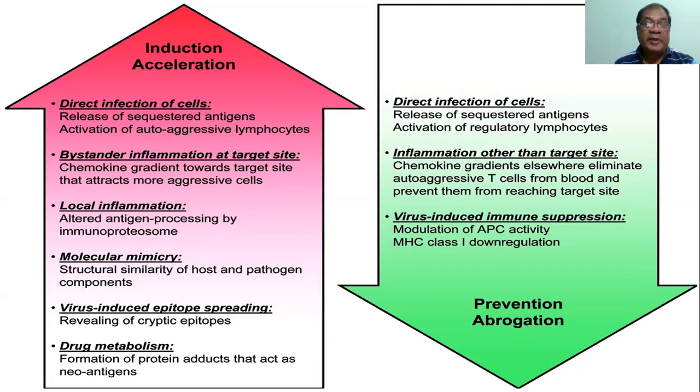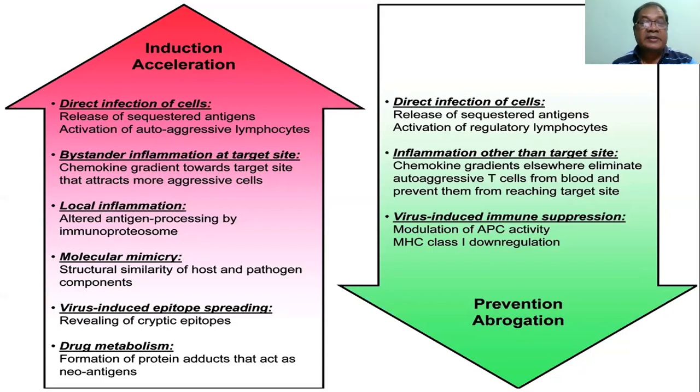Bystander immunoinflammation at the target site. A chemokine gradient towards the target site attracts more aggressive cells. So ultimately the chemokine gradient released at the site of inflammation may attract more immune cells, and that may mount so great a reaction that it may cause autoimmunity.